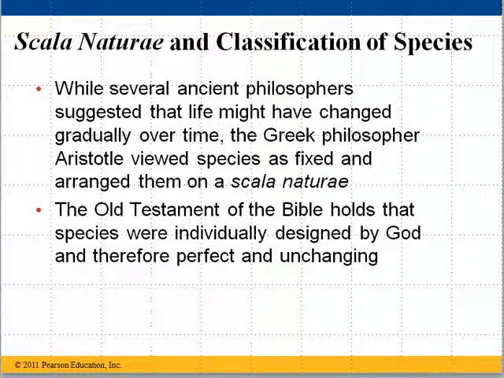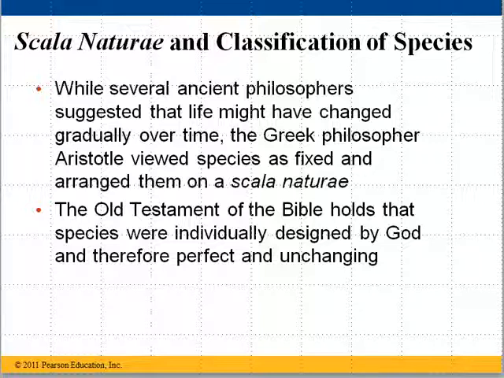But the Greek philosopher Aristotle, who perhaps was the most well-known and influential of the ancient philosophers, did view species as fixed, and he arranged them on what he called the Scala Natura. I have no idea if I'm pronouncing that correctly, but we'll say I am. The Scala Natura, the scale of nature. He suggested that creatures were fixed in their position, that they had been created as is, and he placed them on a scale or a ladder, basically.